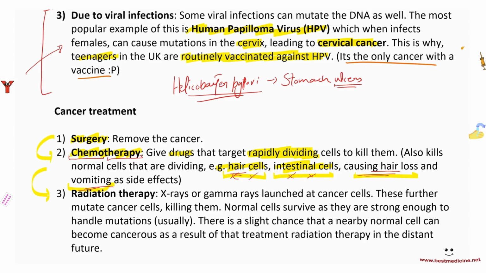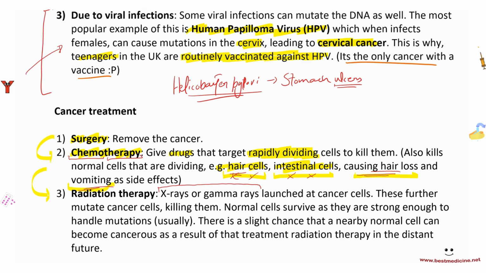And lastly, we have radiation therapy. Radiation therapy is that you send X-rays or gamma rays. Again, X-rays and gamma rays are covered in more detail in GCSE physics. These are launched at cancer cells. And remember that these are ionizing radiation. So these can mutate the cancer cells.